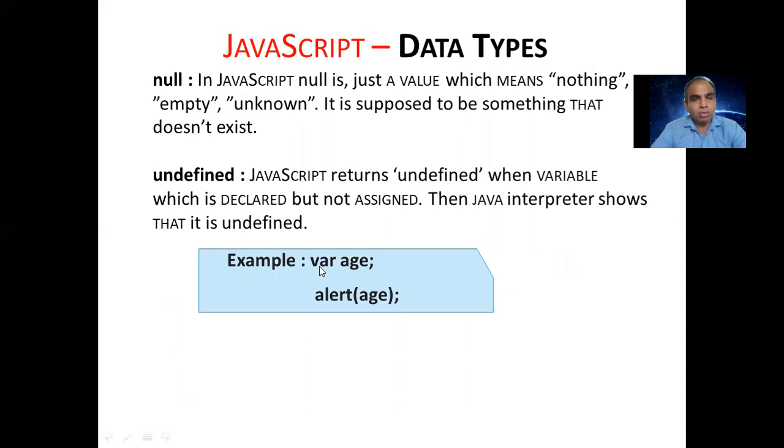Undefined. If an integer or decimal is not declared over there, it returns undefined, when a variable is declared but not assigned. Just like that, var age, we declared the variable but we don't know what value should be assigned to age, that is called undefined. And alert is a method to show a dialog box and show the value, but we don't know what value it should be, so that is called undefined.